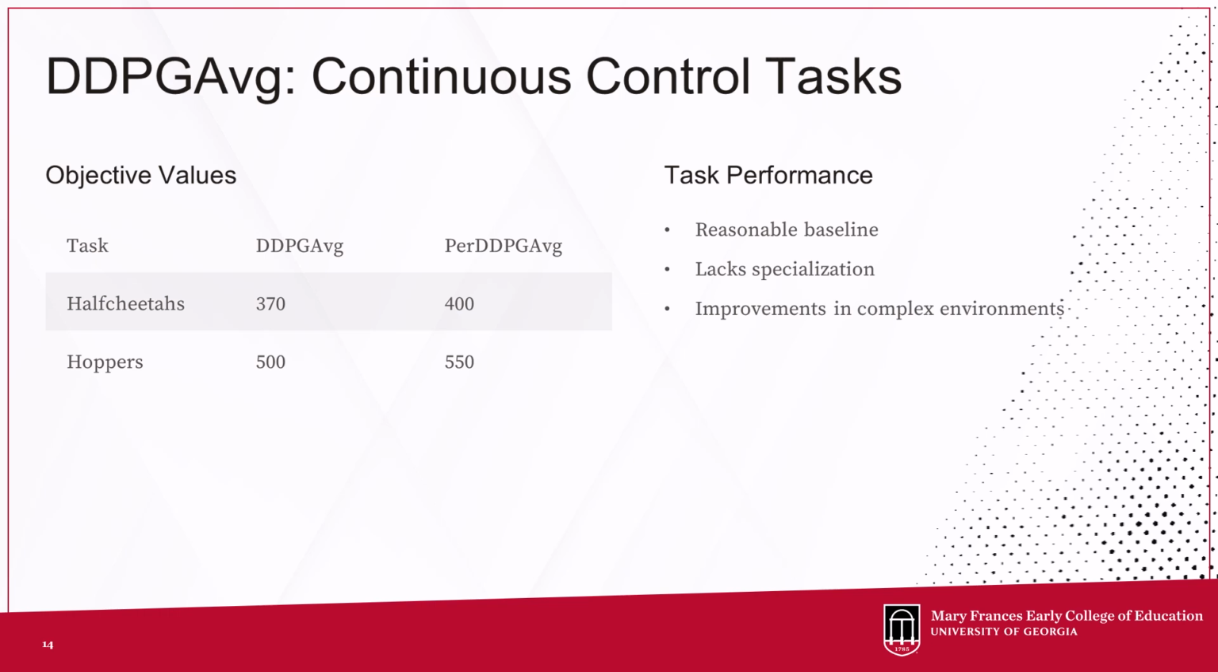In baselines, DDPG average lacks specialization. Personalization via Per DDPG average shines in complex tasks. It's like upgrading from a generic workout plan to one designed just for you. The task performance shows reasonable baselines, while personalization brings specialization and improvement in complex environments.